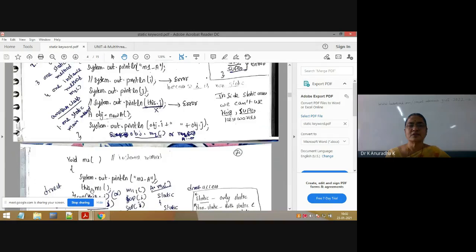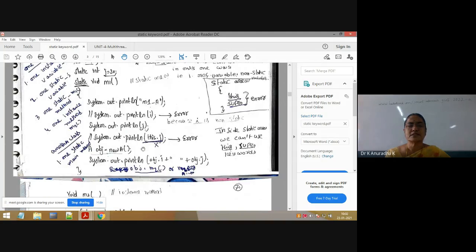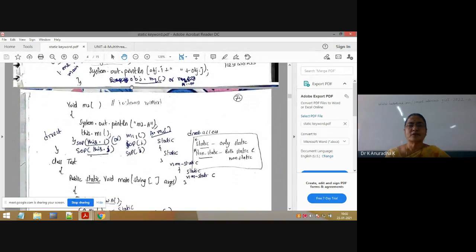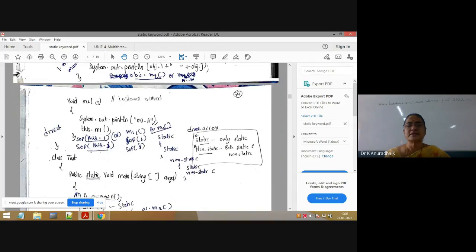So this is about static methods. Try to understand this static method concept, otherwise you can't write programs. Next, this is the instance method. Now, the difference between a static method and an instance method is: inside a static method, we can access static variables or static methods directly, but we can't access instance variables and instance methods directly. But with the object, we can access instance variables and instance methods. Okay, that is about static methods.